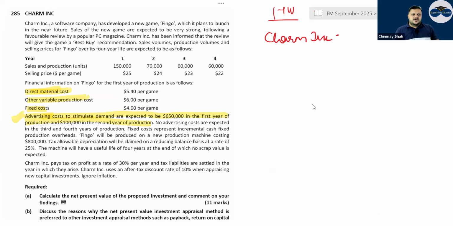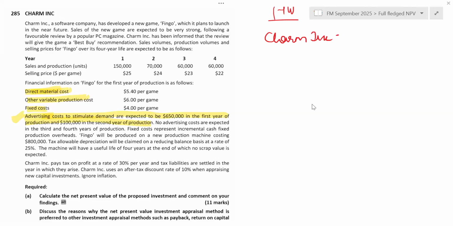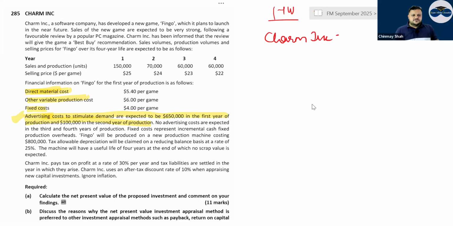Genie. Okay. Correct? Elan company is also there.